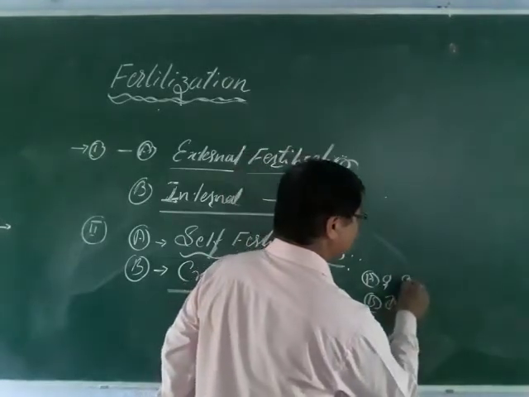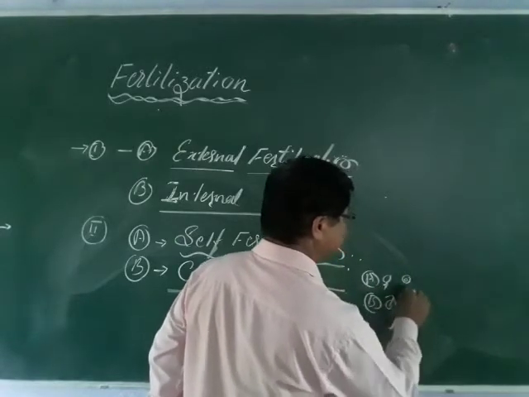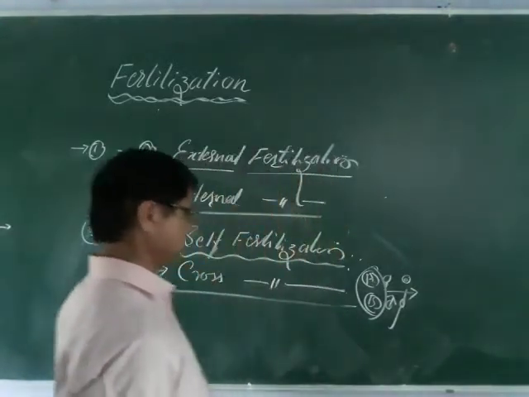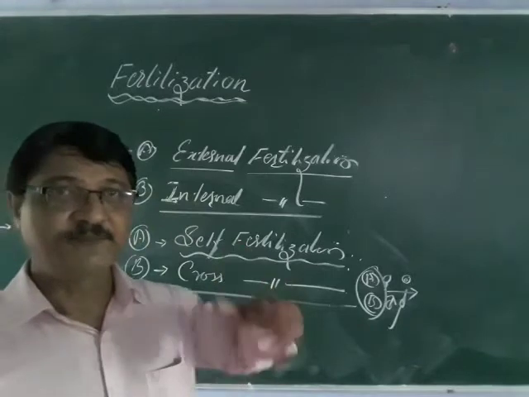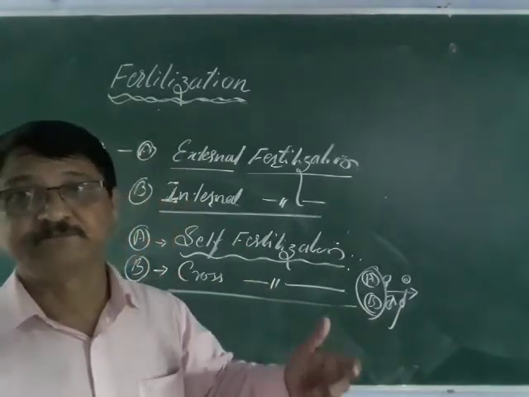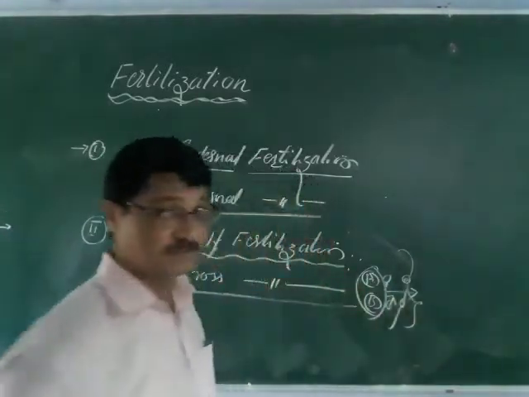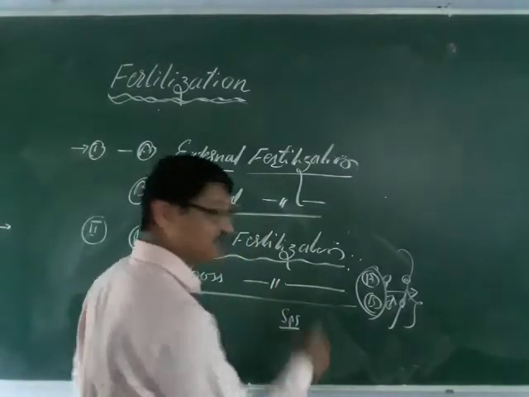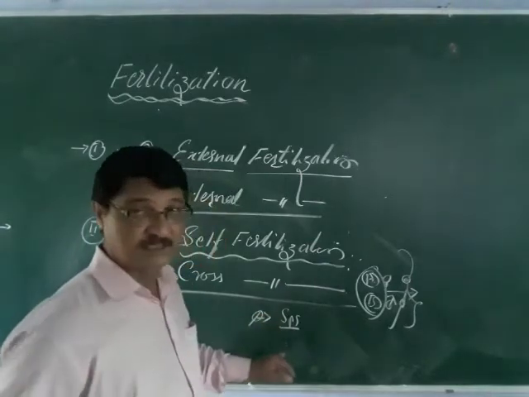The egg of this animal is fertilized by the sperm of the other animal. Such fertilization is called cross fertilization. Remember, it is species specific: same species means the same kind of animal, for example fish sperm fertilizes the egg of a fish.